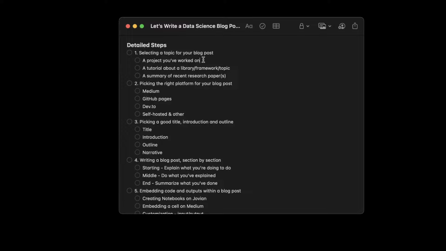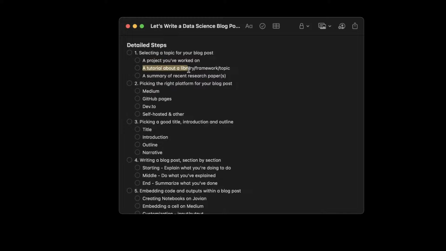And if you've done some analysis on it, or maybe you've built a machine learning model on it, maybe you have done some processing, or maybe some time series analysis, maybe some visualization, whatever you've done with the dataset, and then you have either a Jupyter notebook or you have a code base or Python scripts which you can run, and you've put them up on GitHub. So something unique that you have created is a great topic to write a blog post on.